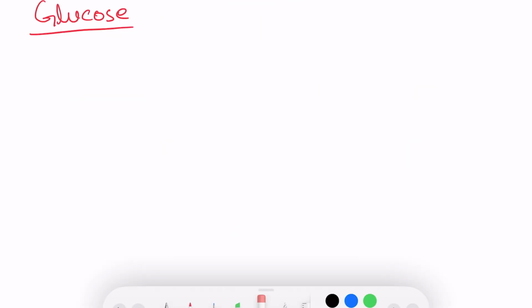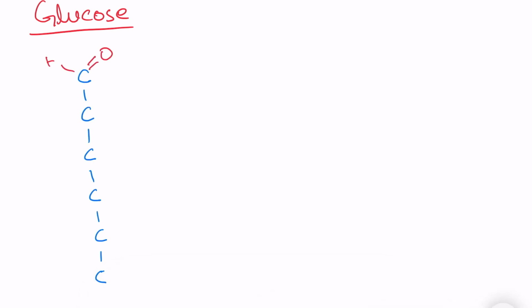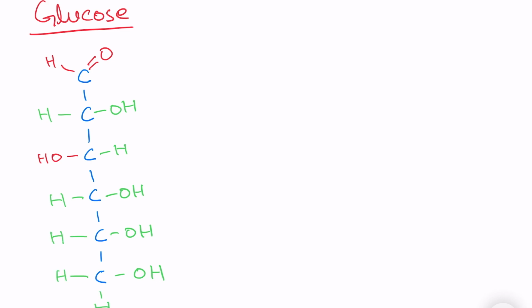Now let's look at the structure of glucose. Glucose consists of 6 carbon atoms. Carbon number 1 has an aldehyde group attached to it, and the third carbon has an OH group attached on the left side. The remaining carbon atoms have an OH group attached on the right side. Each carbon atom has to make 4 bonds, so the remaining bonds are formed with hydrogen atoms. So this is the linear structure of glucose.